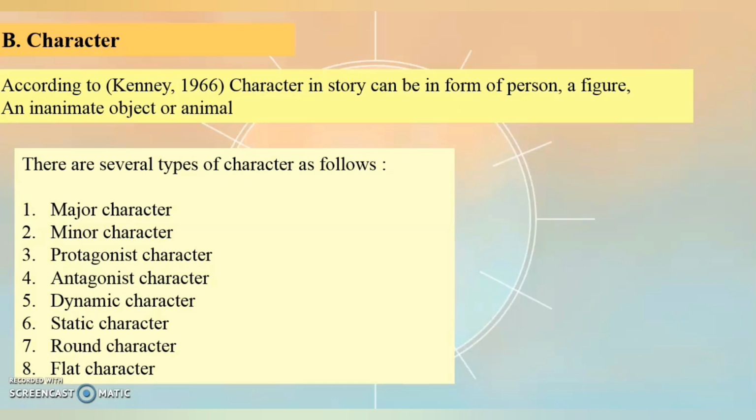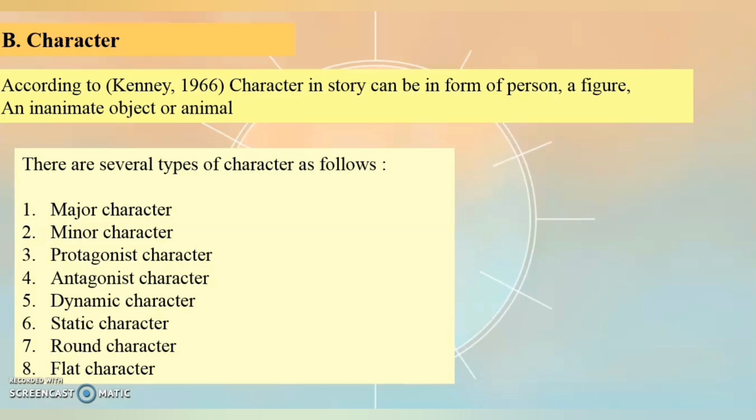The second is minor character. Minor character is the character that does not become the main focus in the story. Minor character usually gives small influence or contribution in the story. The third is protagonist character. Protagonist character is the character that has characteristics to describe kindness in that story. Fourth is antagonist character. Antagonist character is the character who always tries to attack protagonist character. Antagonist character has a bad character or evil nature.